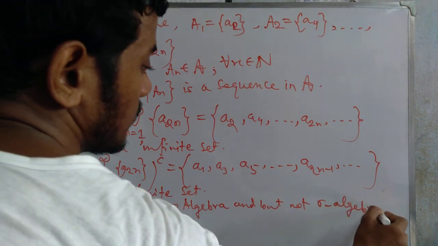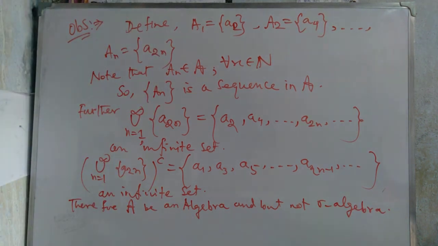So we are now going to one example for which this collection satisfies algebra but not sigma algebra. That means we also make one observation that every sigma algebra is an algebra but every algebra is not a sigma algebra.